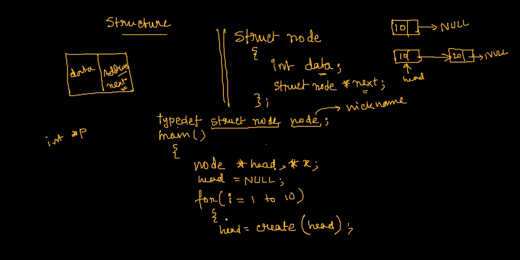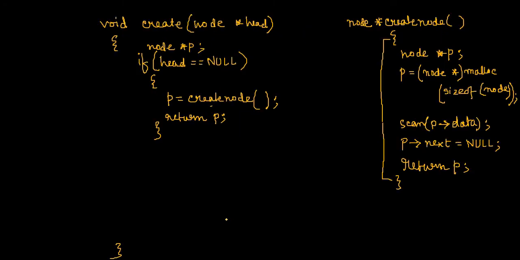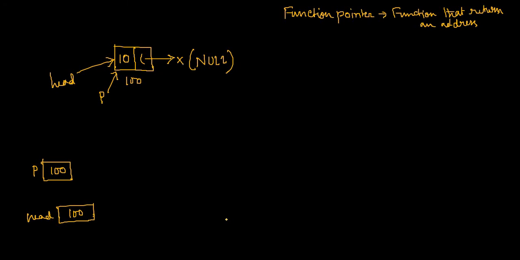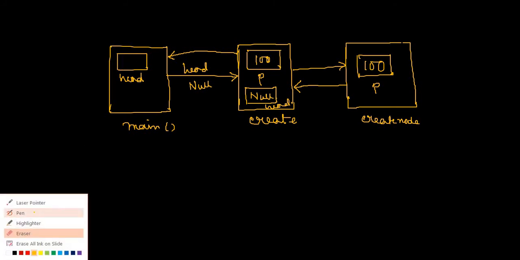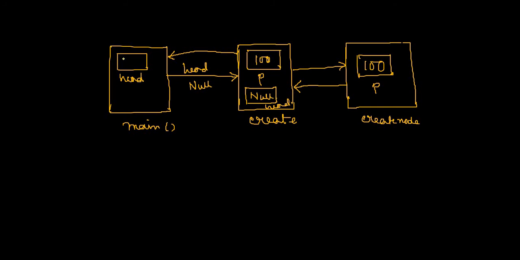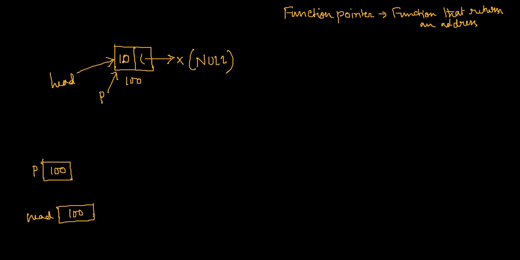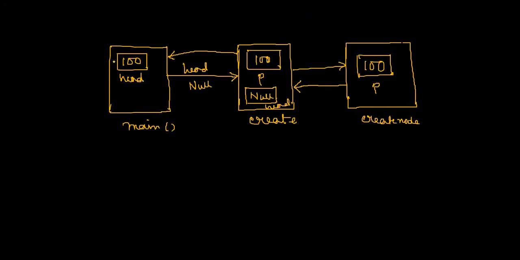Since it is returning to head again, that means now the content of head no longer contains null. This null is replaced by the content of p, that is 100. Since it is 100, that means now head can point to this new node, right? So this is the whole situation that happened till now. So now what will happen?